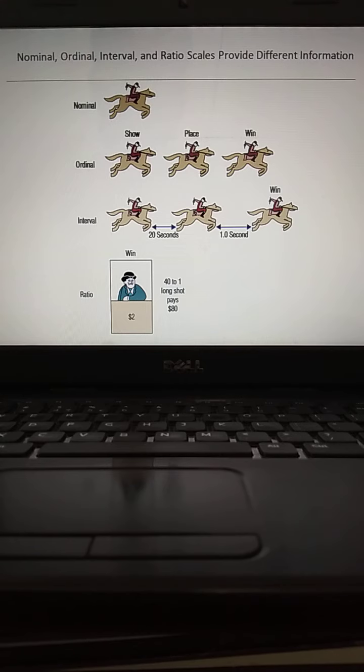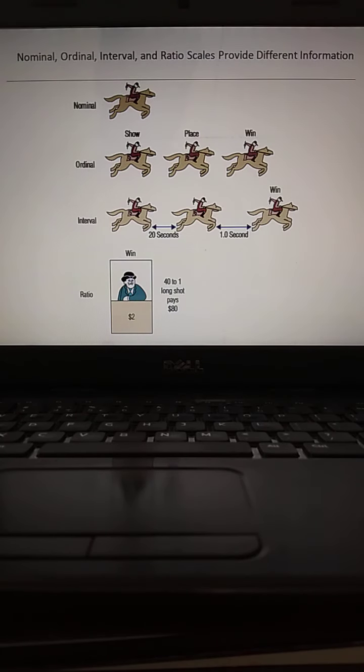Today we learned about measurement and scaling, the different types of scales available: nominal scale, ordinal scale, interval scale, and the final one, the ratio scale. Based upon the scale, you call the data that kind of data: nominal data, ordinal data, interval data, ratio data. Based upon the data, you need to apply suitable statistical tools.